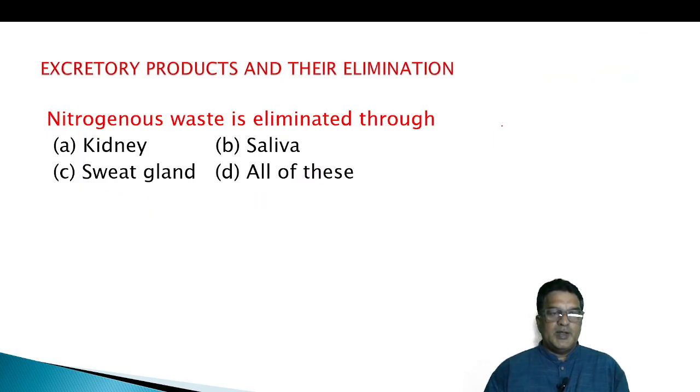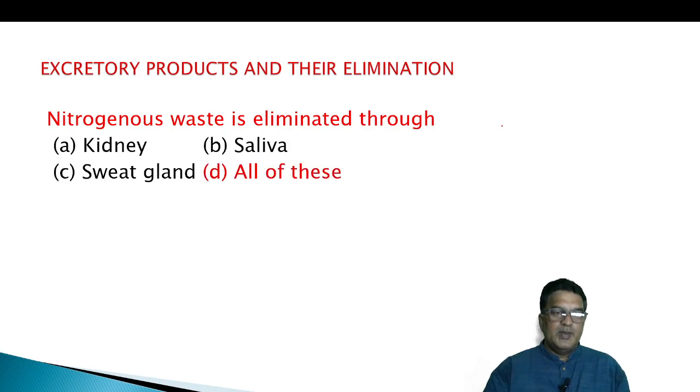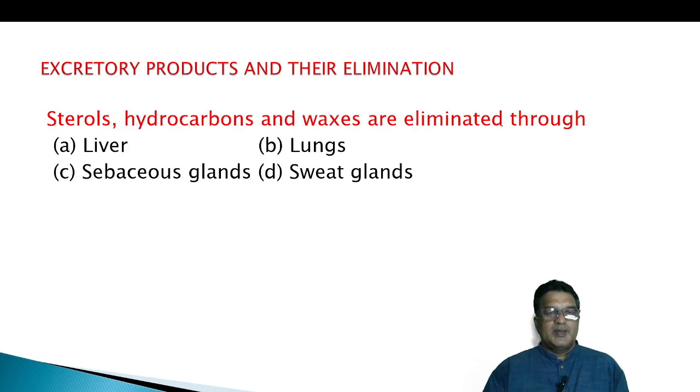Nitrogenous waste is eliminated through kidney, saliva, sweat gland, all of these. Nitrogenous waste is eliminated through a little amount in saliva and sweat gland, more you say in kidney. Sterols and hydrocarbons and waxes are eliminated through liver, lung, sebaceous gland and sweat gland. Sebaceous glands.